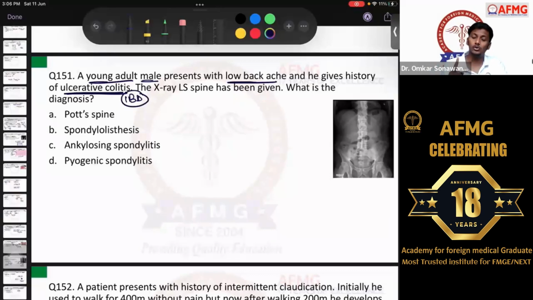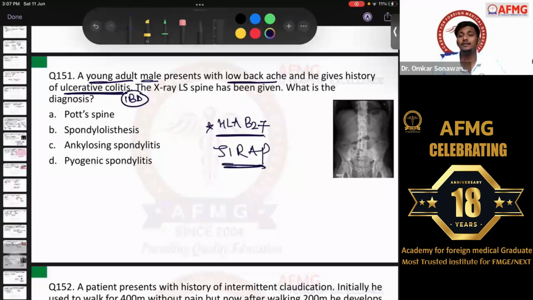So here it is a young adult male presenting with low backache and gives the history of ulcerative colitis or inflammatory bowel disease. As we know, both of these conditions are HLA-B27 related, right? Both of these are spondyloarthropathies. I gave you the mnemonic for HLA-B27 related arthropathies, that was GIRAFFE. J for juvenile rheumatoid arthritis, I for inflammatory bowel disease, that is Crohn's or ulcerative colitis, R for reactive arthritis, also known as Reiter syndrome, A for ankylosing spondylitis, and P for psoriatic arthritis.